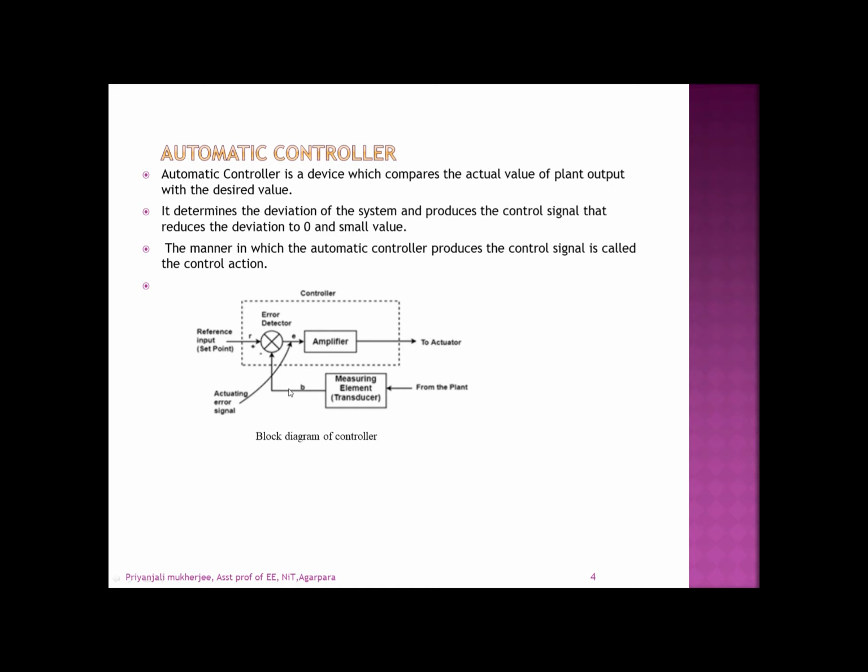The error detector produces a signal which is applied to the controller, the algebraic sum or the difference between two different inputs of this error detector. The manner in which the automatic controller produces the control signal is called the control action.